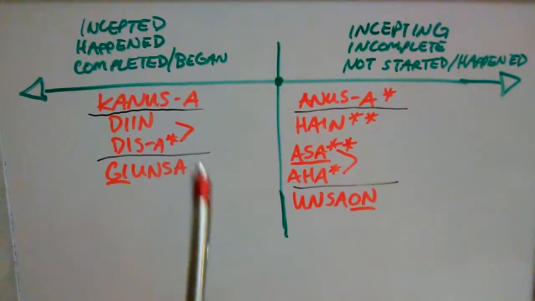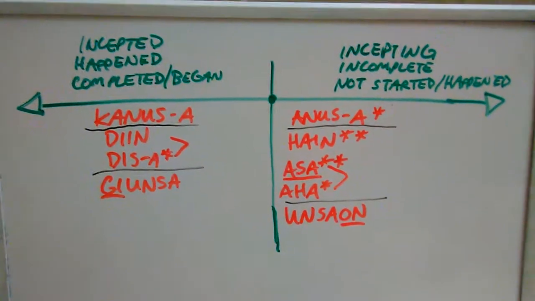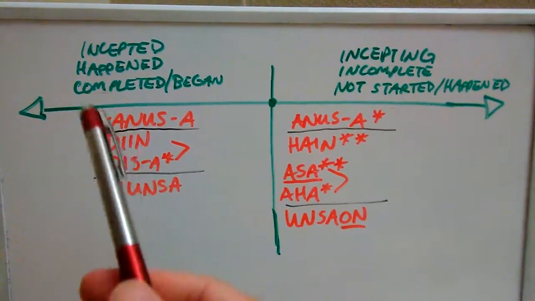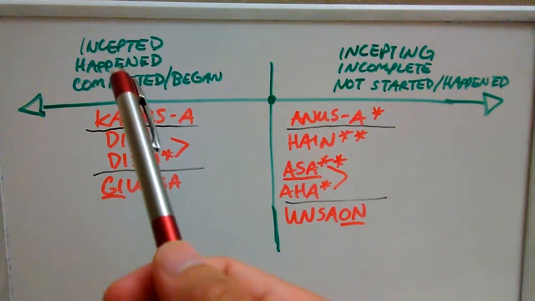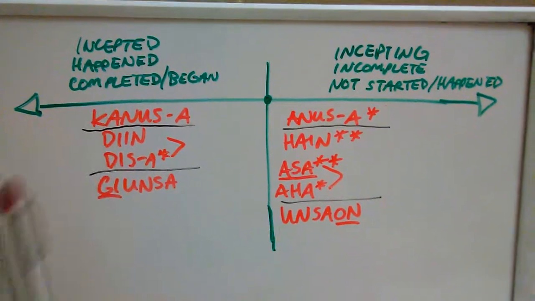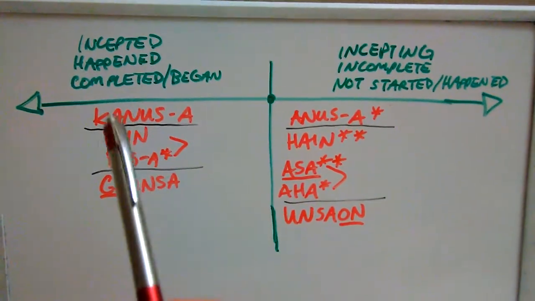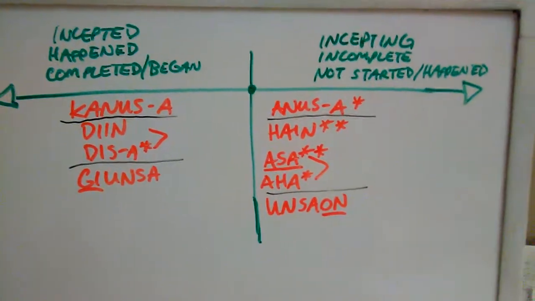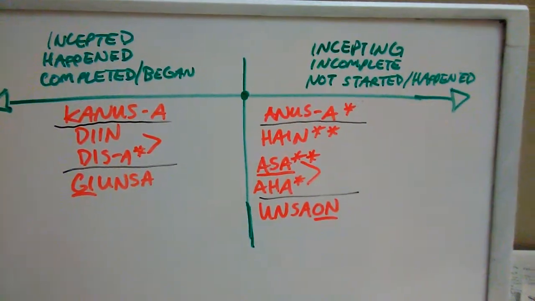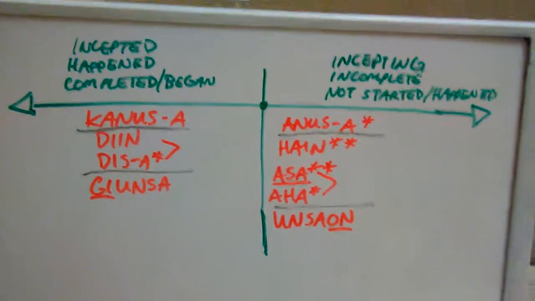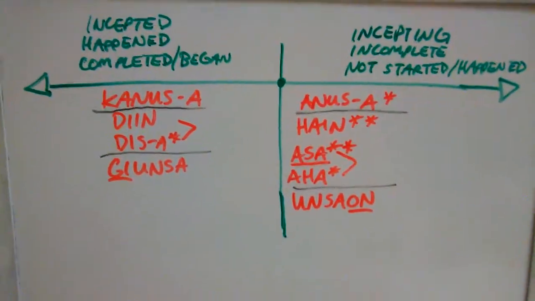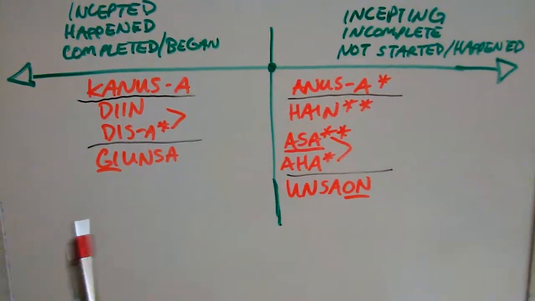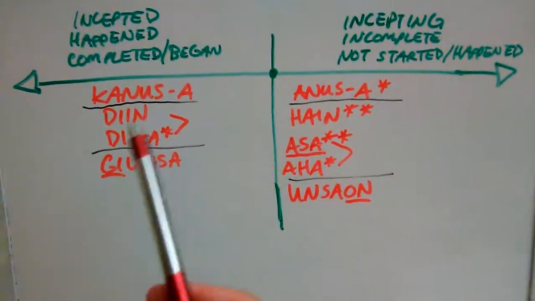Next, we have diin. Diin means where. And it has the same connotation as kanusa in that it asks where an event happened, where an event was completed or an action was already started. Where did you come from? Where did that happen? Where did this go? See, it's anything that was already completed, actions in the past, that takes diin.